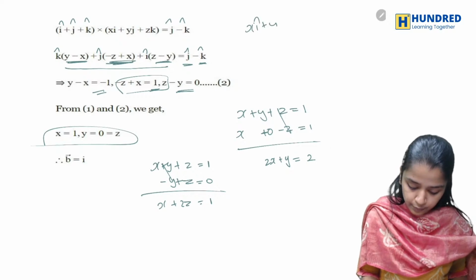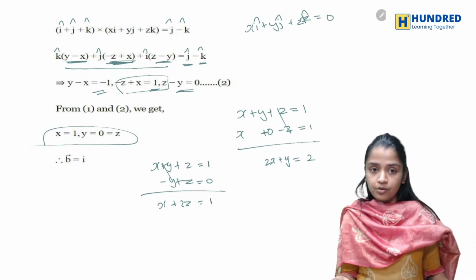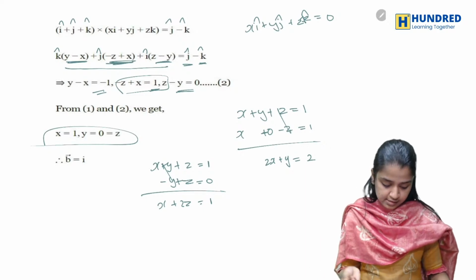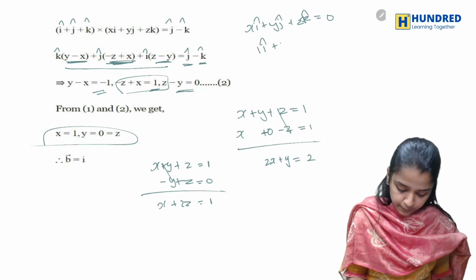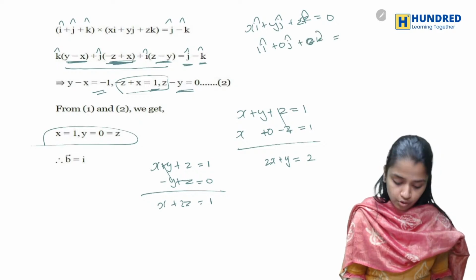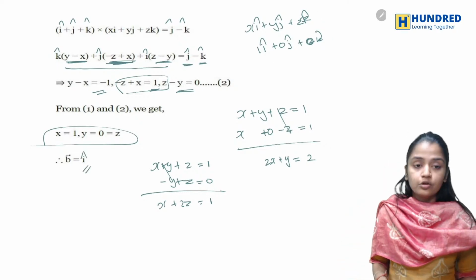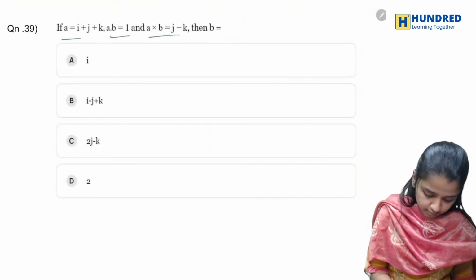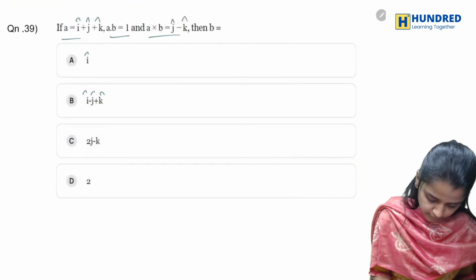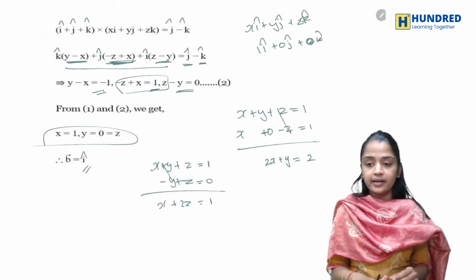So x I cap plus y j cap plus z k cap will be equal to 0. So instead of this, what am I writing? I will write 1 I cap plus 0 j cap plus z k cap is equal to, z is also 0. So that will be ending up getting just I cap. This is cap. So your answer here will be I cap. So don't get confused. Cap is necessary. So finally I will be getting I cap.